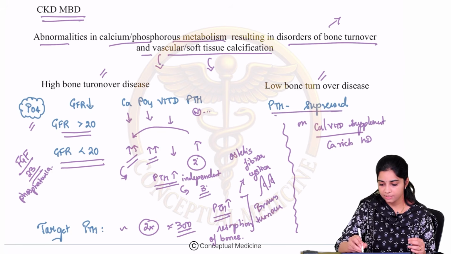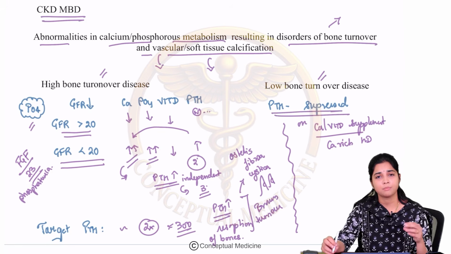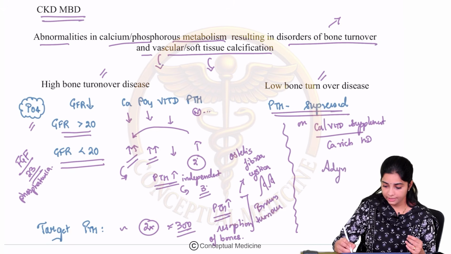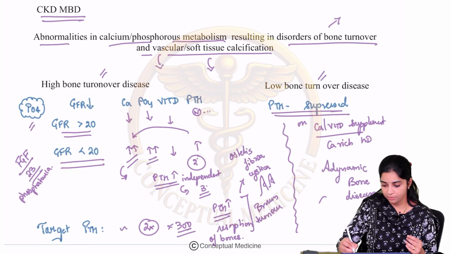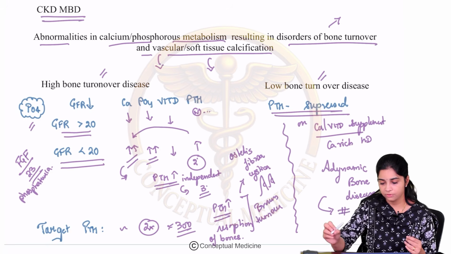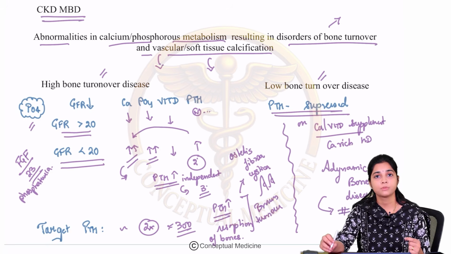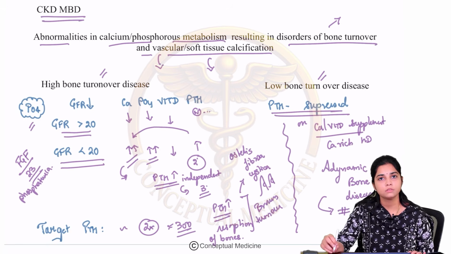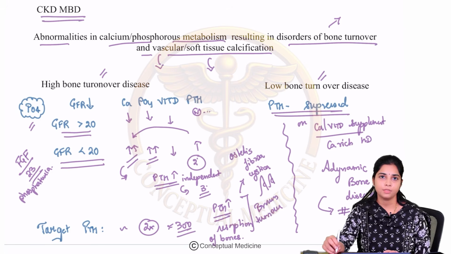The PTH remains suppressed, below very, very low levels. Then this results in an adynamic bone disease, and this adynamic bone disease predisposes to fractures. Okay, so these are the two types you can have: a high bone turnover disease and an adynamic bone disease.